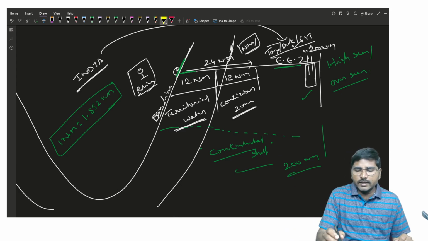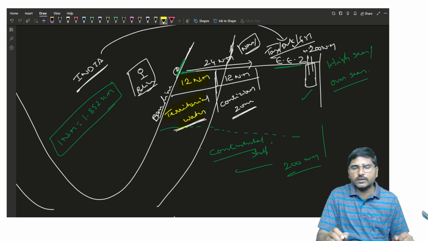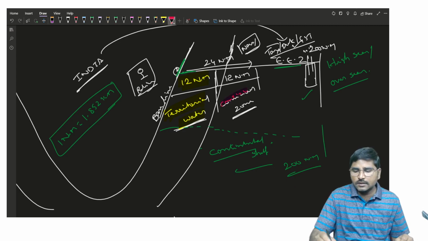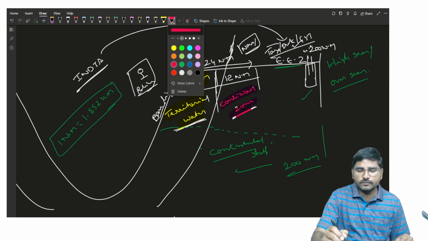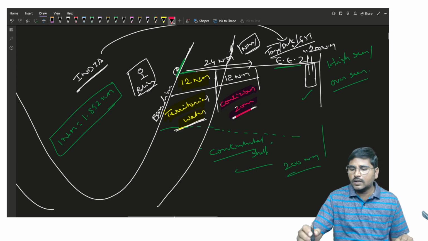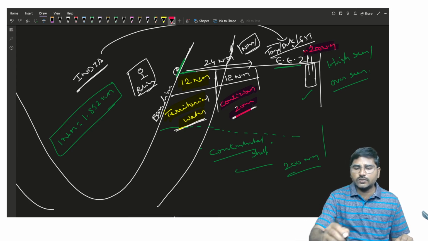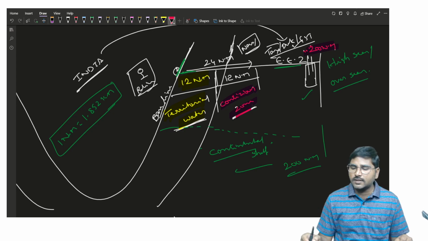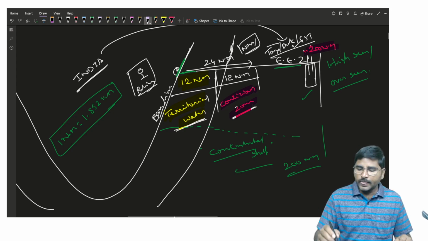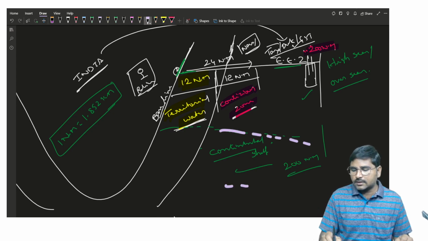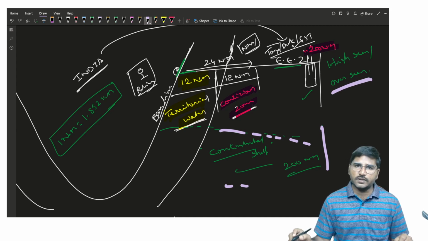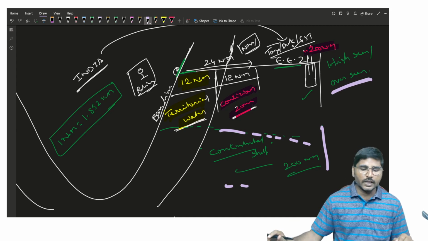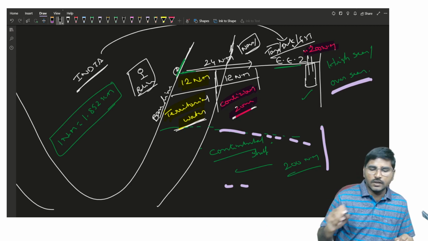So up to 12 nautical miles is the territorial water, and the next 12 nautical miles is the contiguous zone, and the next, up to 200 nautical miles from the baseline, it is known as exclusive economic zone. And next, the subsoil area concerned is the continental shelf up to 200 nautical miles, and beyond the 200 nautical miles it is high seas or overseas. Is it clear? Any doubt? Pause the video and note down.